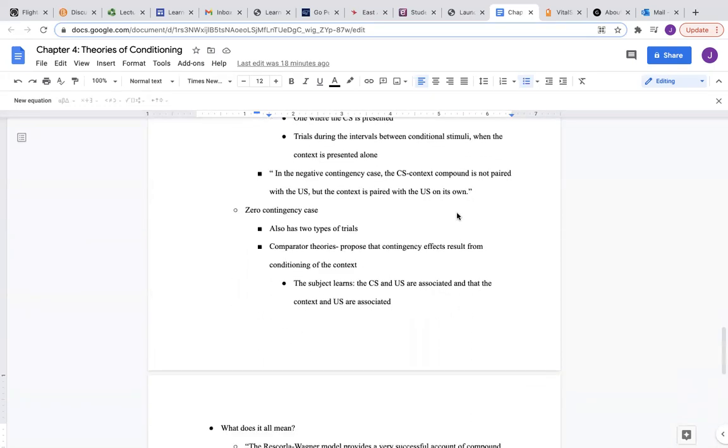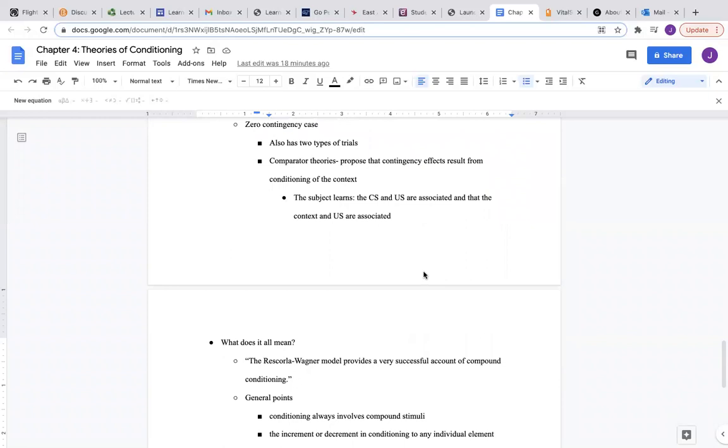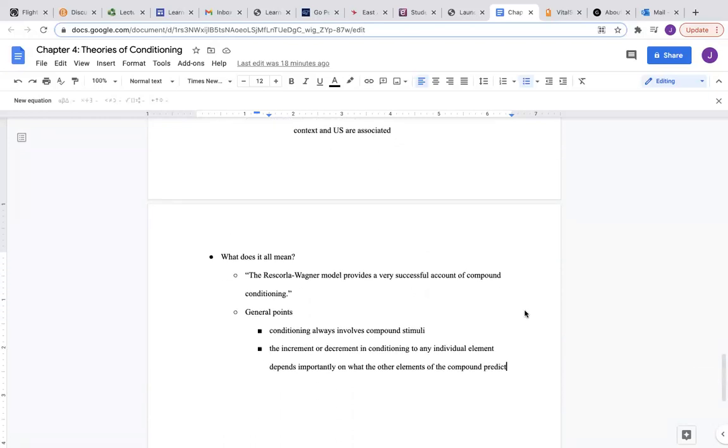And then the zero contingency case has two types of trials that propose the contingency effects result from conditioning of the context, and the subjects learn that the conditioned stimuli and the unconditioned stimuli are associated, and that the context and the unconditioned stimulus are also associated. I know that's a lot of information. It can be a little bit confusing. So what does it all mean?